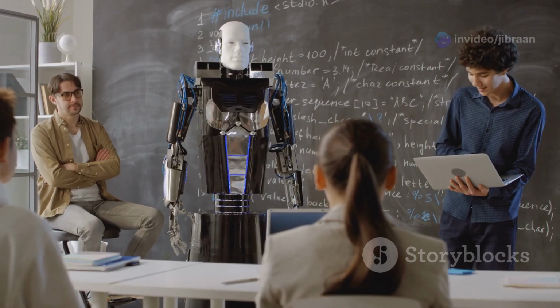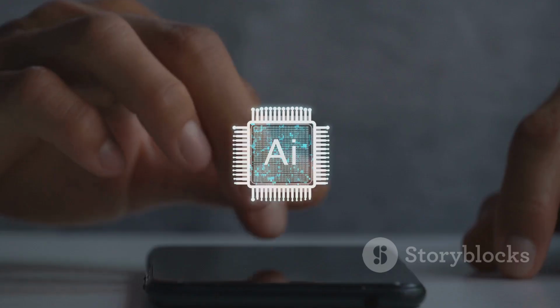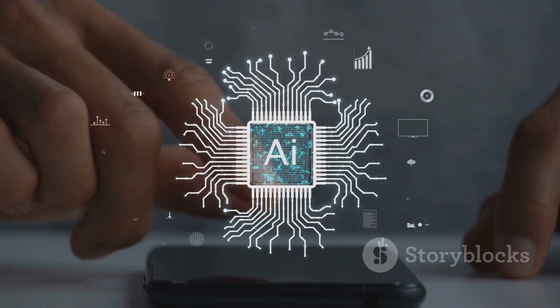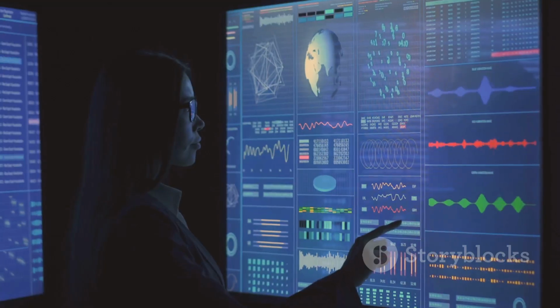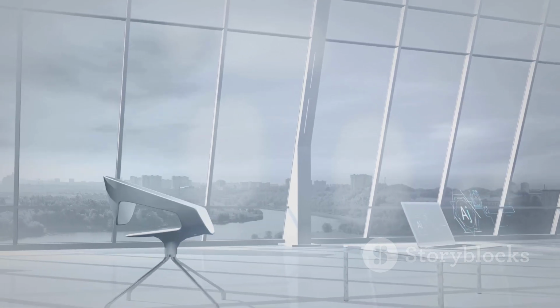Think of it like teaching a student in a school. We provide the AI with information, data, and teach it how to use that information to make decisions or predictions. The more data we provide and the better the training, the more intelligent and accurate our AI becomes.